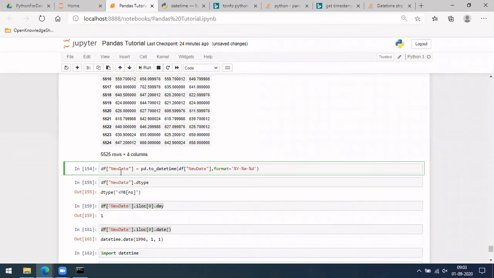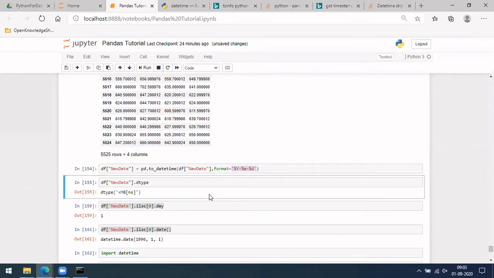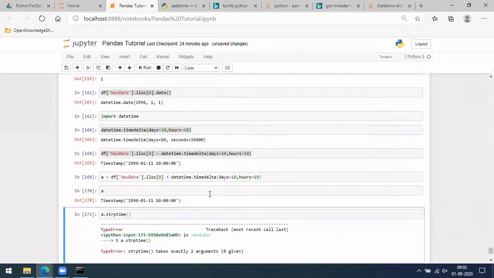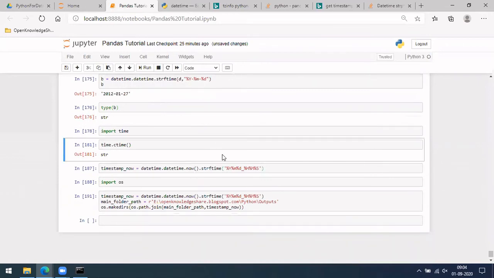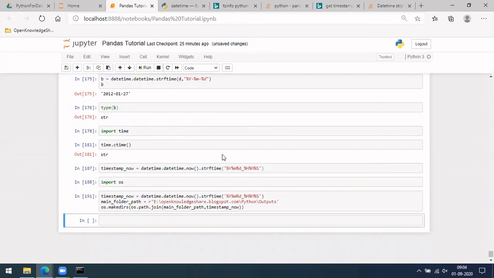It will understand that this is a datetime with these values, so your string will get converted into a timestamp. Apart from this, if you want to do some manipulation on top of it and use strptime or strftime, you can use it directly in pandas itself.